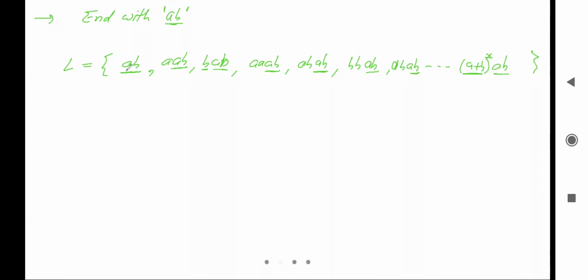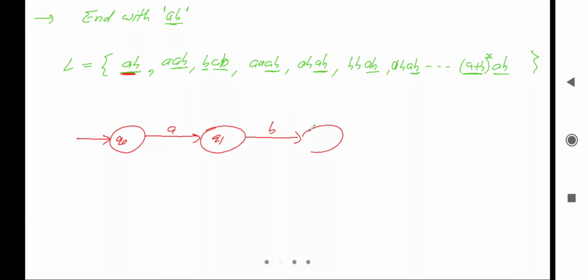So "end with AB" means it will accept a string AB. Let's look for the acceptance of AB. Here is the initial state, let me say Q0. From Q0 I will read A and go to Q1, and from Q1 I will read B and go to the final state, that is Q2, assume. Okay, so now it is accepting AB.